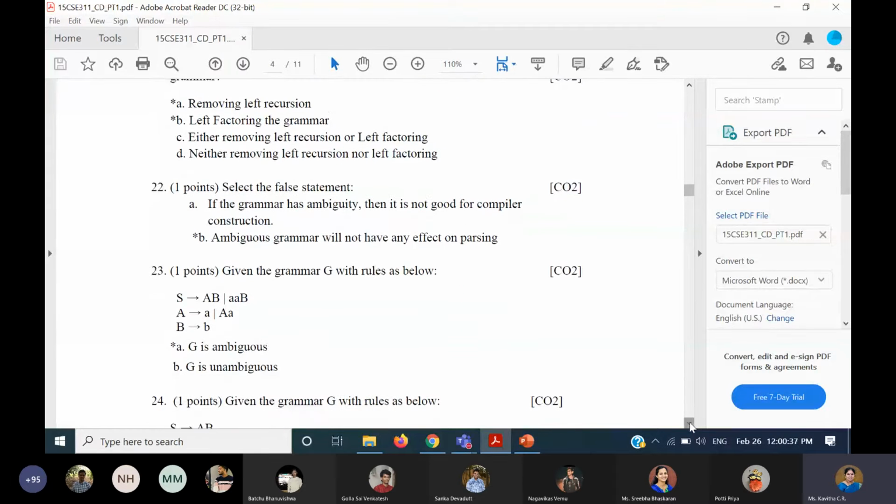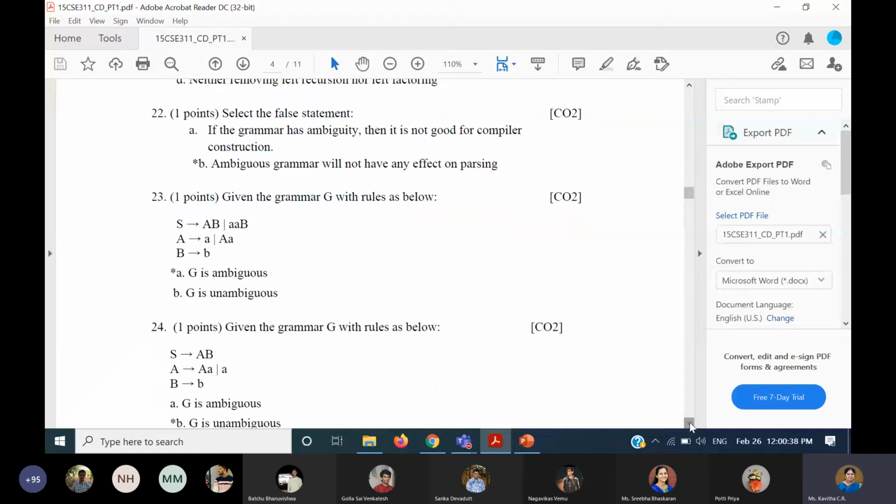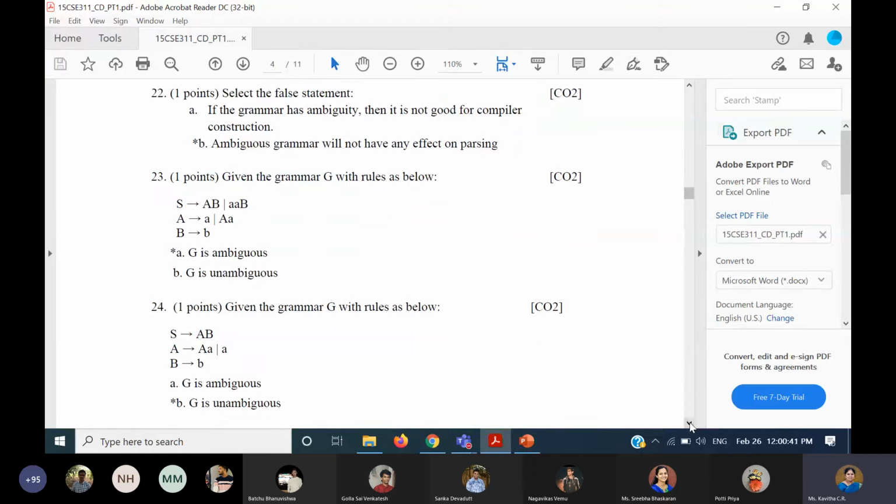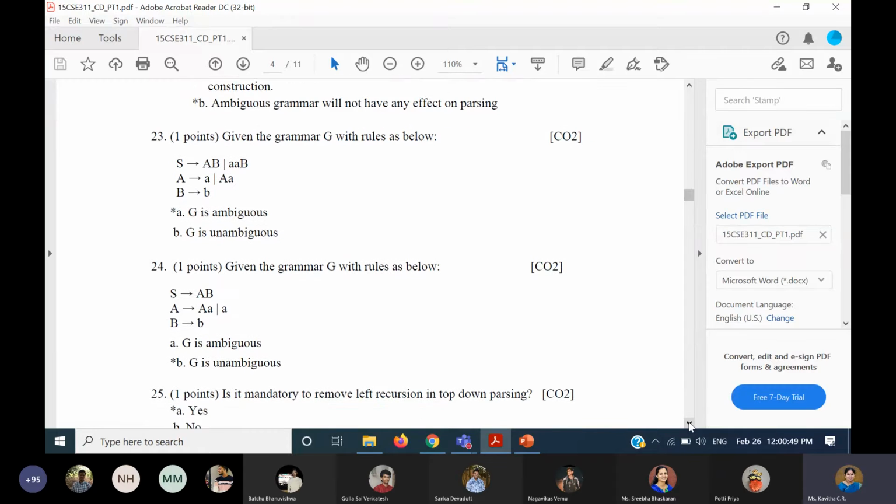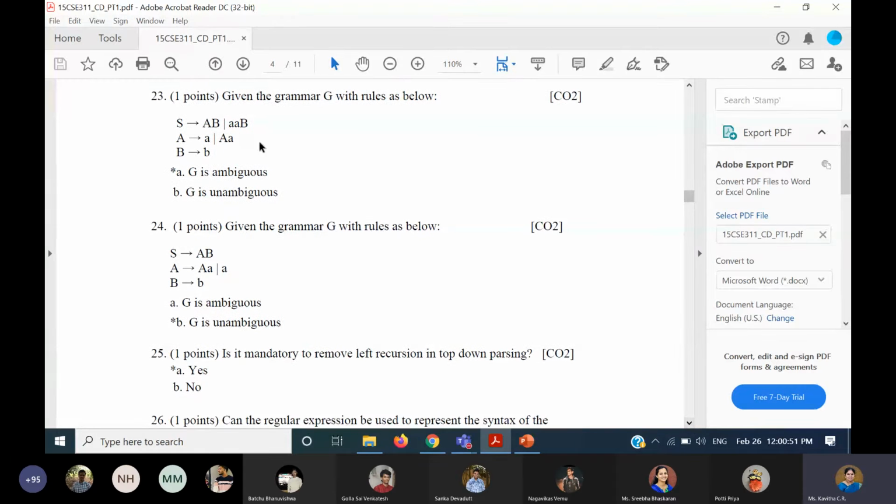Coming to the 23rd question, given the grammar G with rules, this is the rule. I think most of you have answered this. Definitely for AAB, you will get 2 trees and it is ambiguous. So that is the correct answer. And for the same grammar, if you make some changes, it has been converted into a new grammar by removing the ambiguity. So this becomes unambiguous now.